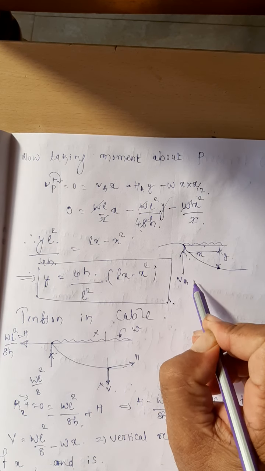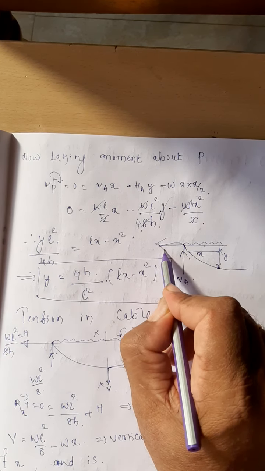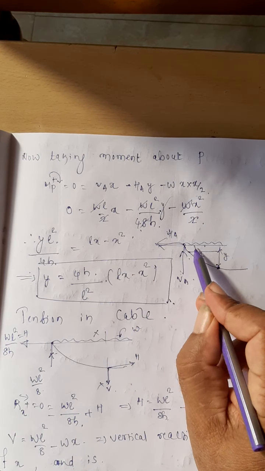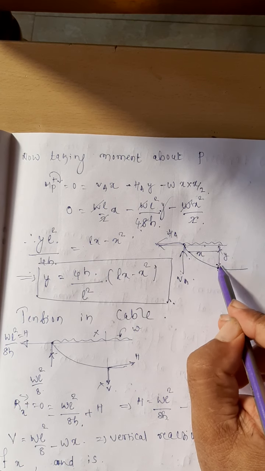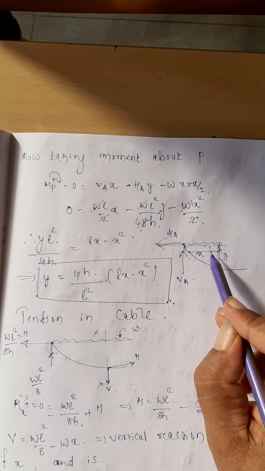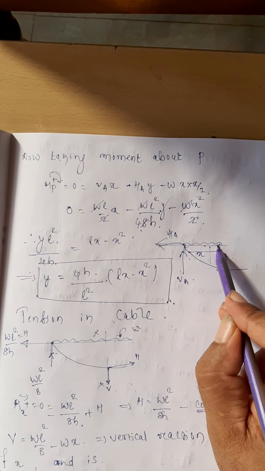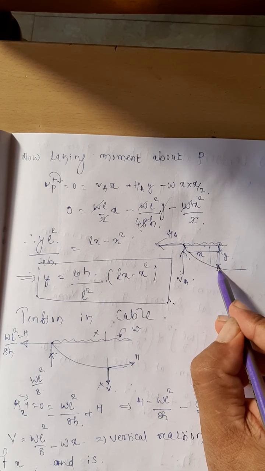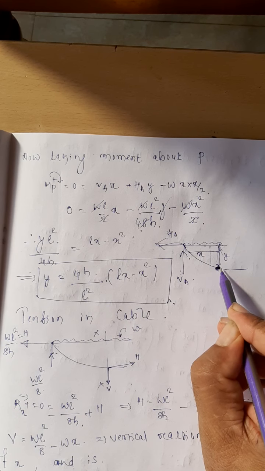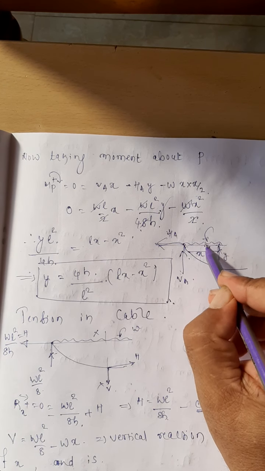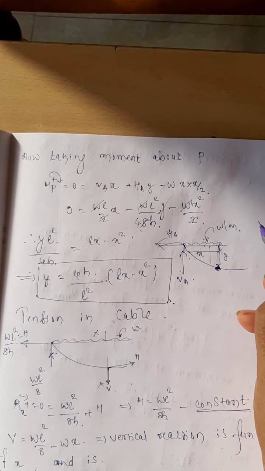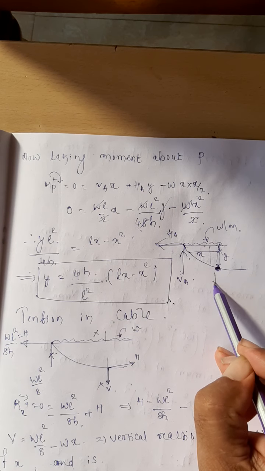Here the vertical reaction is VA. Horizontal reaction already we know is equal to HA. Both we have calculated here. And at any distance x, let y be the vertical dip. It is down by an amount equal to y; at different points the value of y will be different. At any point x I want to calculate it. Now take the moment of all the forces at this point, assuming this to be y. Yes, w per meter run. Now taking the moment about the point P. This is the point P.